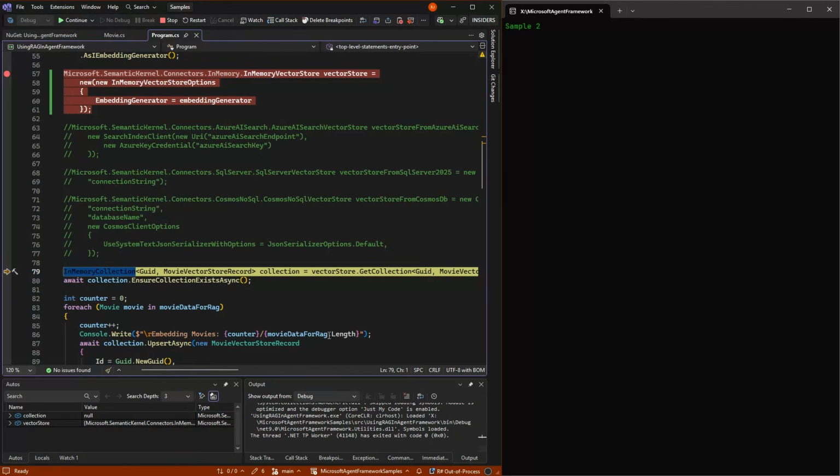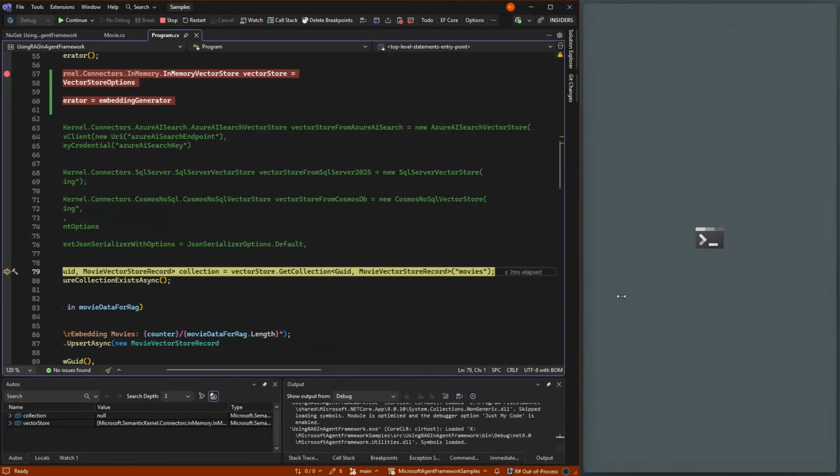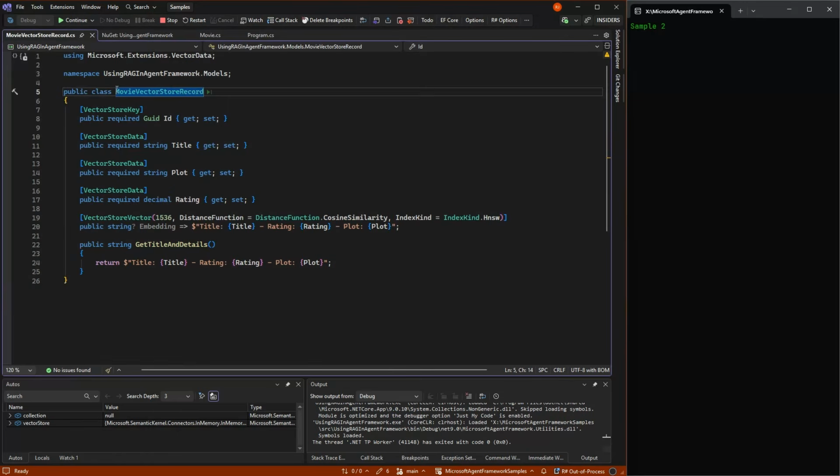So we're just going to use an in-memory one, so it's easier to understand and we don't need to begin to talk about these. But what we're going to do is, let me give myself a little more room here. We're going to make an in-memory collection with a Guid as a key and a movie vector record as our records for this. And we're going to call it movies. And this record here is just a class with some extra attributes on.